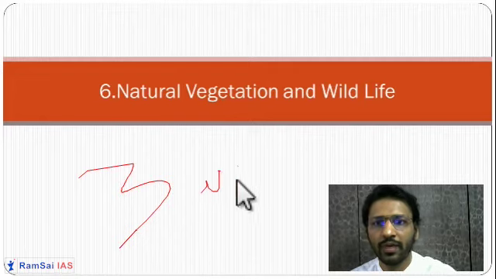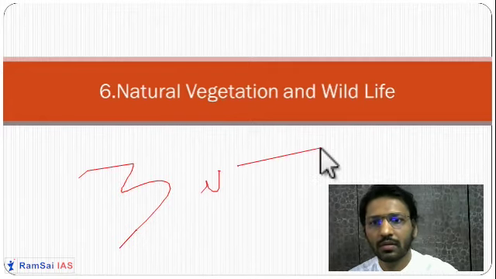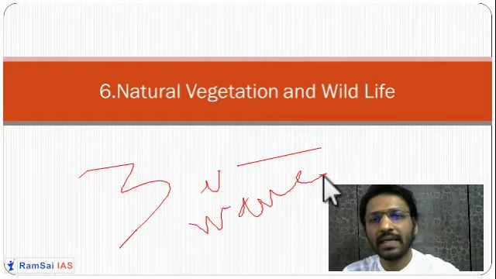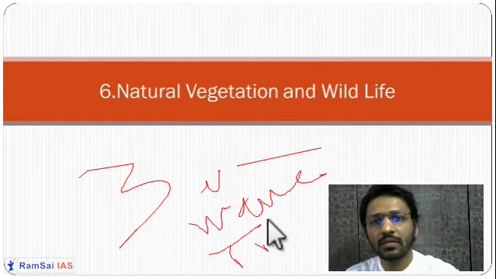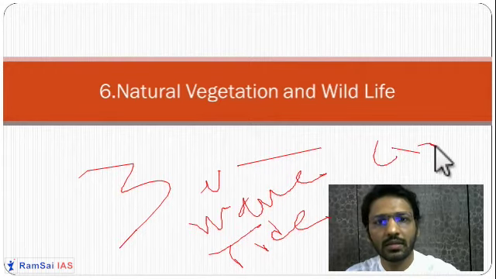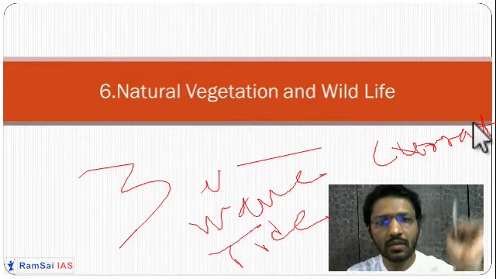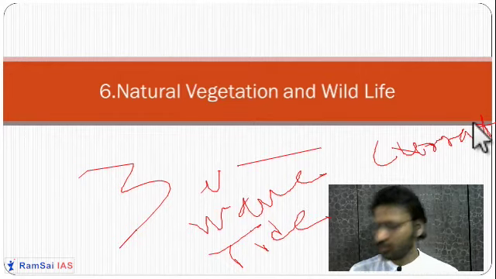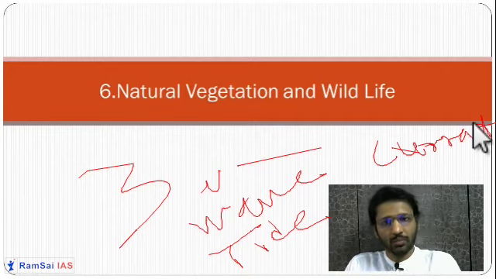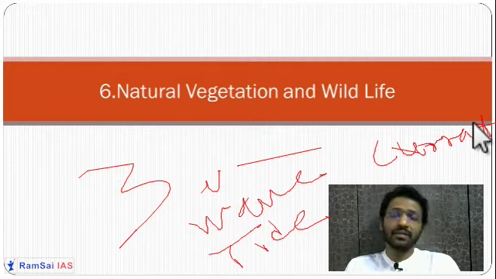First was a wave, second is tide, and third is current. So, three types of movements of the oceanic water yesterday we had seen. What you had to do is write about these three movements and their significance.